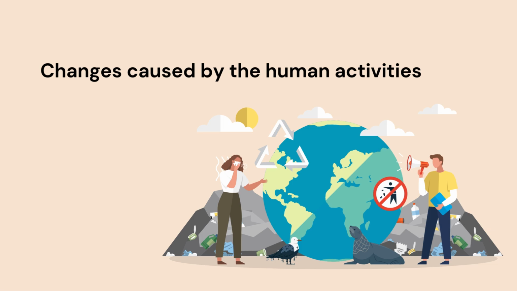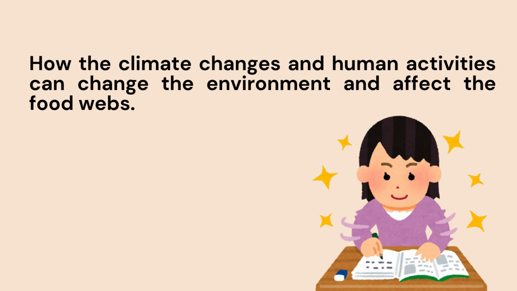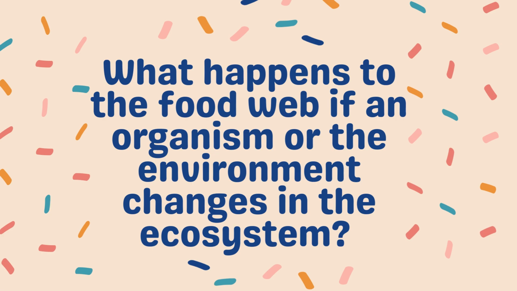Now we will see the changes caused by human activities, such as throwing plastic garbage in the sea, ocean, or river. In any marine ecosystem, this will affect the food web. Those were two examples of how climate change and human activities can change the food web. So now we have a question: what happens to the food web if an organism or the environment changes in the ecosystem?